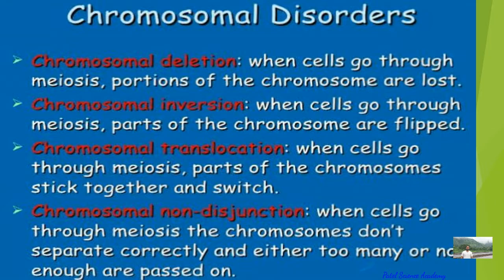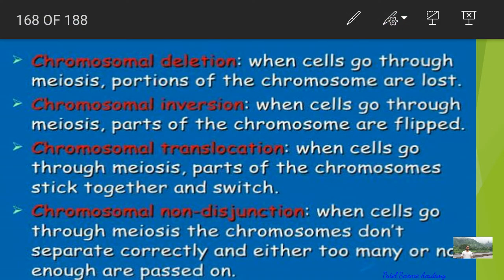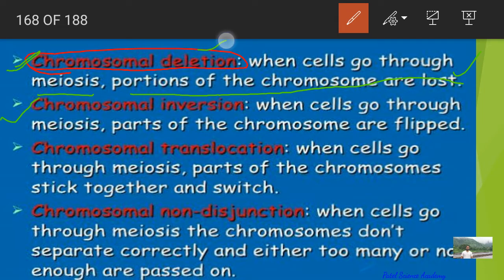So dear students, as I told you, in chromosomal disorder, chromosomal deletion means when the cells go through meiosis and a portion of the chromosome is lost. This is called chromosomal deletion. What is chromosomal deletion? When during meiosis a portion of the chromosome is lost. That condition during meiosis cell division is called chromosomal deletion. Some portion is lost, that's why it is deletion.